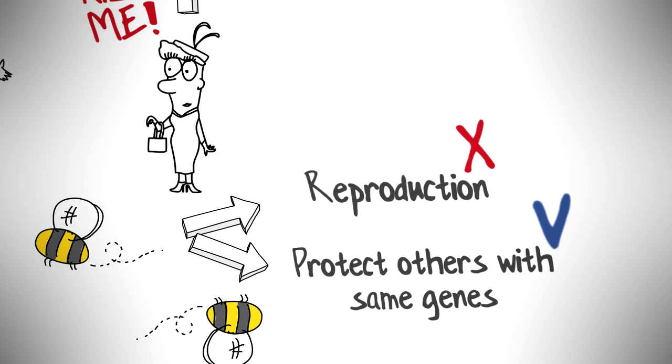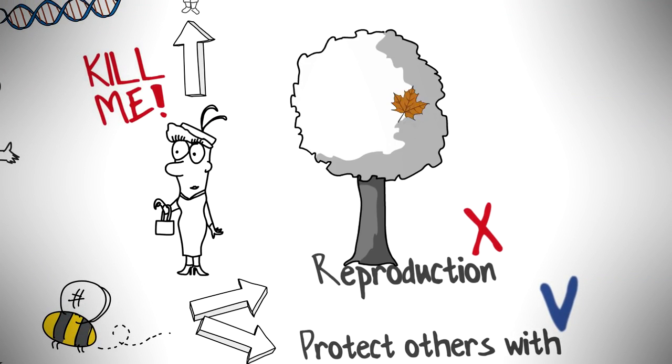Dawkins says, the death of a single sterile worker bee is no more serious to its genes than is the shedding of a leaf in autumn to the genes of a tree.